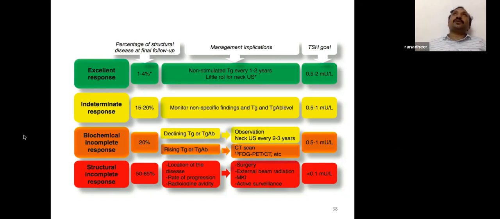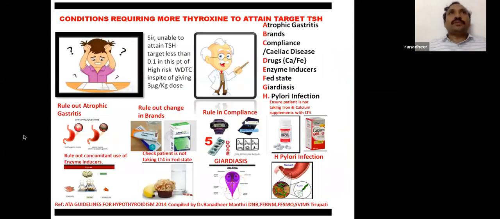If you have an excellent response, the TSH goal is, you supplement 1.5 to 2.5 micrograms per kg per individual, and your TSH target should be 0.5 to 2. In a structurally incomplete response, you should give higher and higher doses of thyroxine so that the TSH is undetectable. TSH is a known stimulator of thyroid cancer. Sometimes you give 200 micrograms of thyroxine, but still the TSH is not good. They are unable to attain a TSH target of less than 0.1 in a high-risk patient.